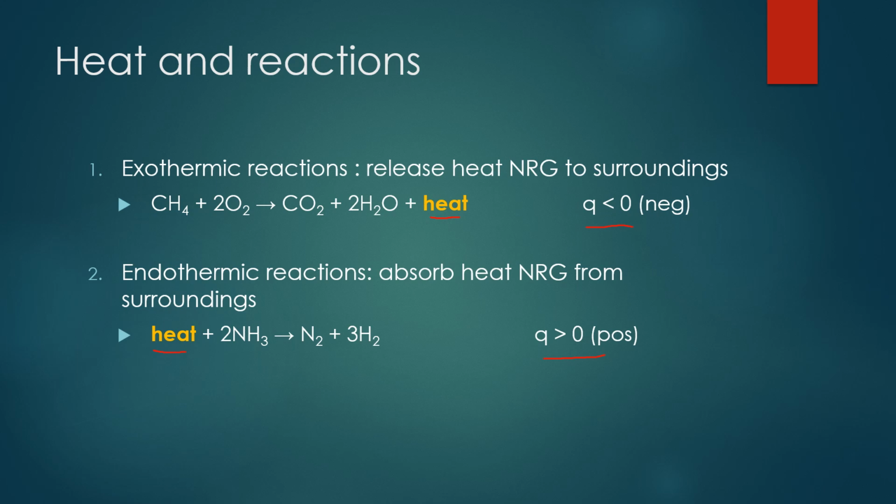Oftentimes, instead of seeing the word heat, you'll see a numerical value in either joules or kilojoules, indicating that heat was added into the system from the surroundings. This is most often when we need to apply heat to get the reaction to move forward.